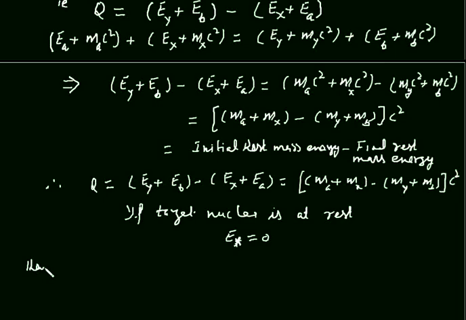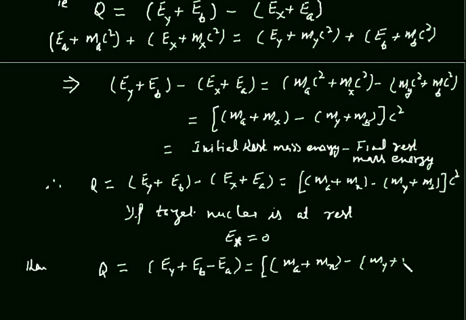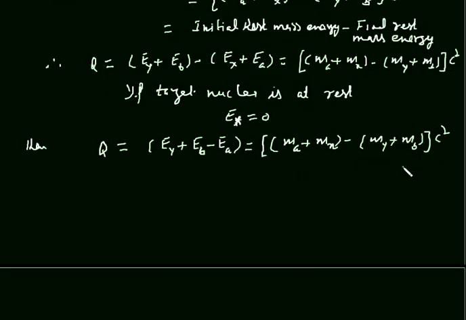Then we can write this Q equal to EY plus EB minus EA, and this is equal to MA plus MX minus MY plus MB, c square. And this I assume as equation number 1.